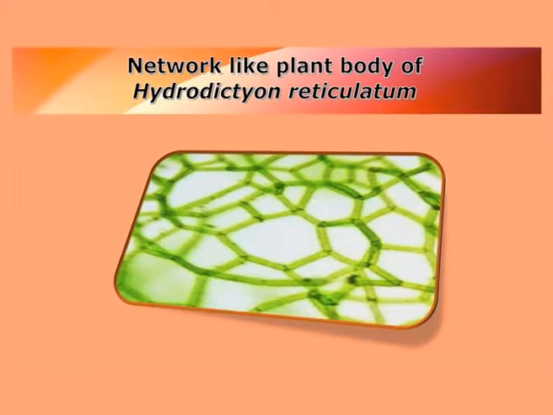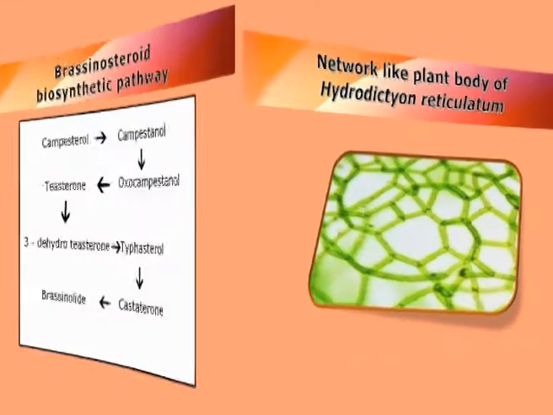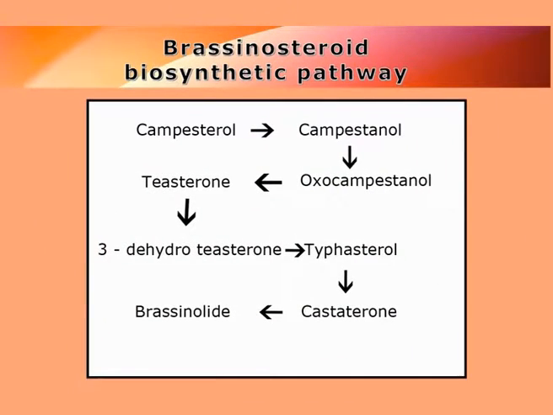Coming to the next important group of hormones, which is commonly called the brassinosteroid. Now this brassinosteroid, the name comes from Brassica, which is a higher plant, and steroid is a steroid group of molecule. It is produced by a unique network-like algae, which is commonly called Hydrodictyon reticulatum. Reticulatum means a network. It is so called because the plant body looks like a unique network-like mesh. This brassinosteroid is also produced from simple campesterol or other steroid molecules, and they are producing innumerable steroid compounds within the algae.